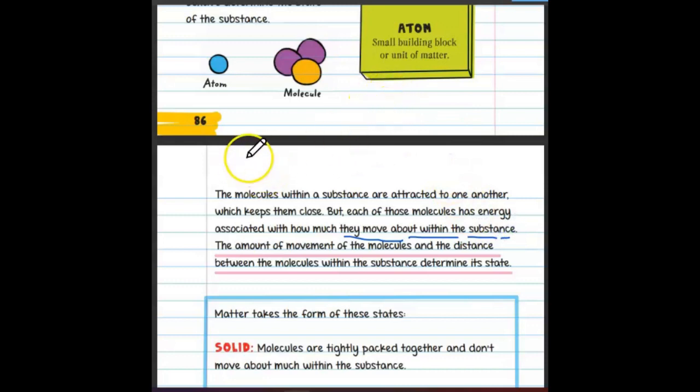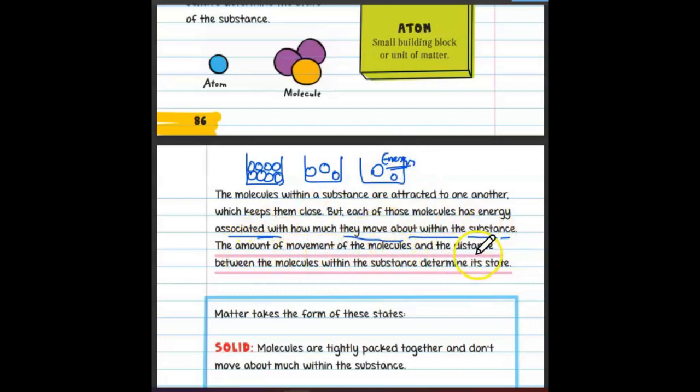As we already discussed, the arrangement of particles in a solid is like this one, and in liquid is like this one. This one is solid, this one is liquid, and this one is gas, where you can see the particles are very small and far apart, right? Each of these molecules has energy associated with how much they move about within the substance. Based on this energy, they will move within that substance.